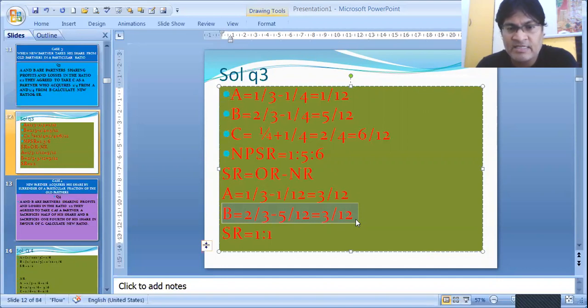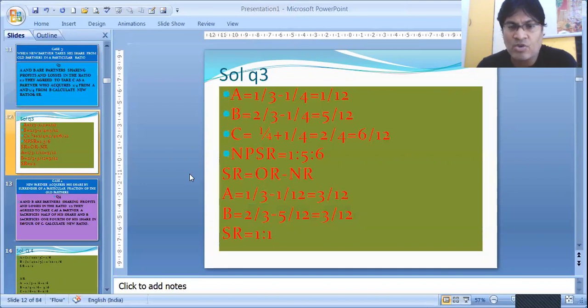That is B's sacrifice. So if you notice, their sacrificing ratio also becomes 1:1. Okay. So this is how we have found the sacrificing ratio from old minus new.